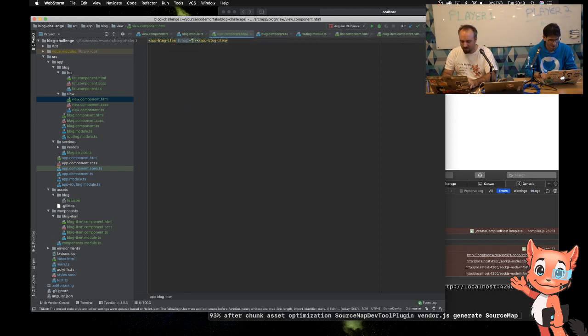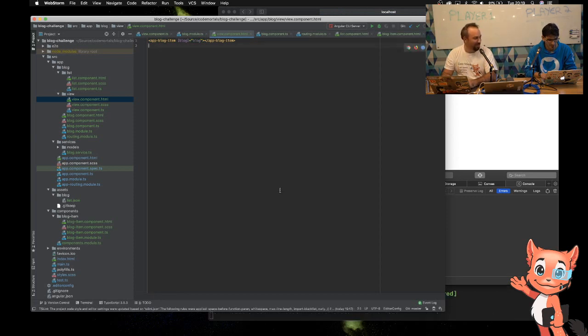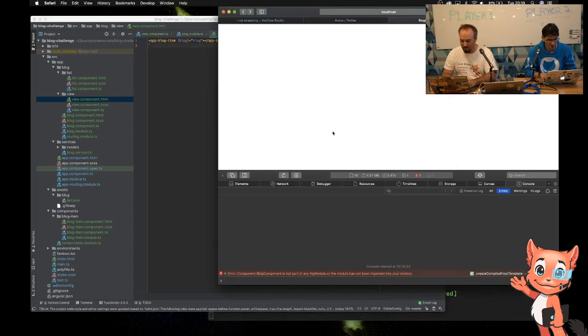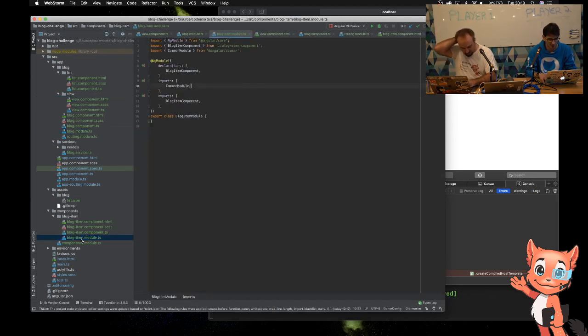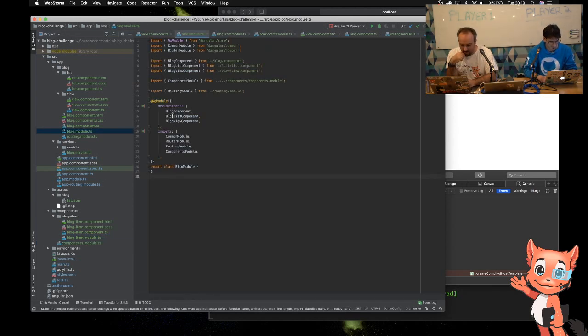Oh, but I can just use my little blog thing that I made and just use that to show it. It's going to be a post. Because I've just built a little component that is reusable. However, I have an issue. Blog component is not part of any module. Post model, constructor. So I can't even get help because I can't share my screen. That's my disadvantage. So I've got item there.